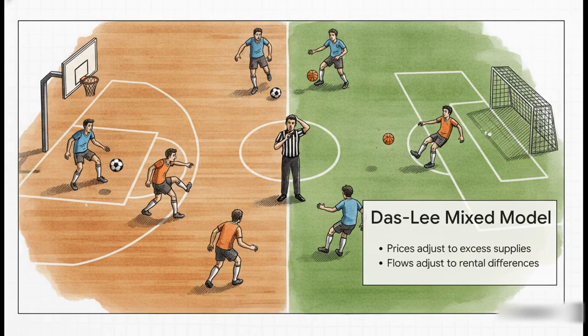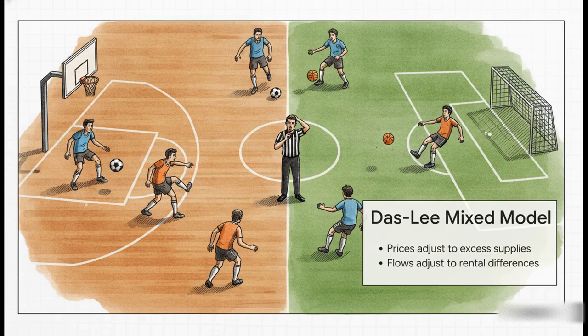Let's look a little closer at Das and Lee's mixed model. They treated goods and capital with completely different behavioral rules, creating this really lopsided theoretical world. For goods, like our car example, they assumed prices would automatically adjust if there was too much supply. Makes sense, right? But for capital, they didn't look at price. They said international flows of capital adjust based on differences in rental rates between countries. Honestly, it's a bit like trying to referee a sports match where half the players are playing basketball and the other half are playing soccer.